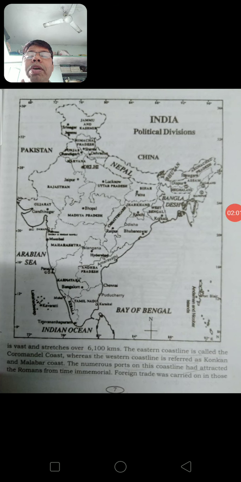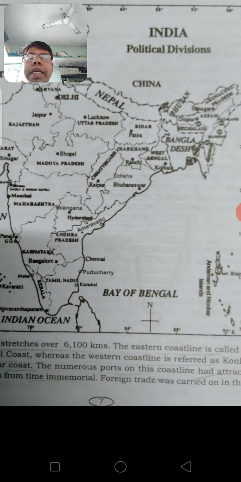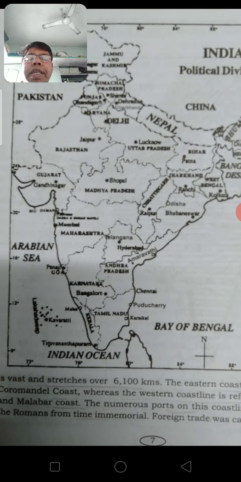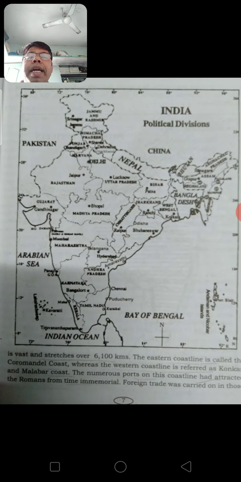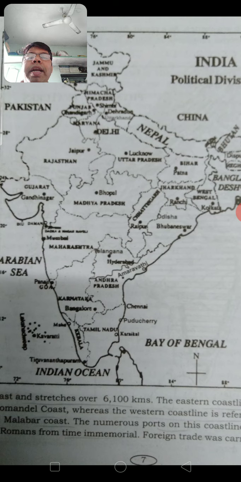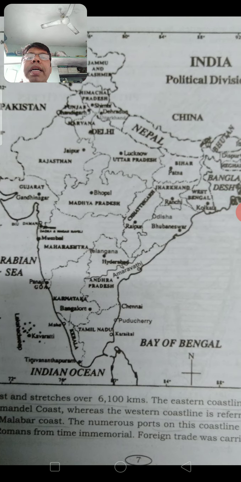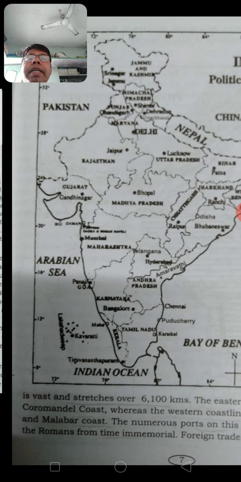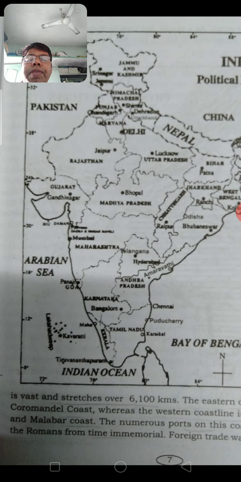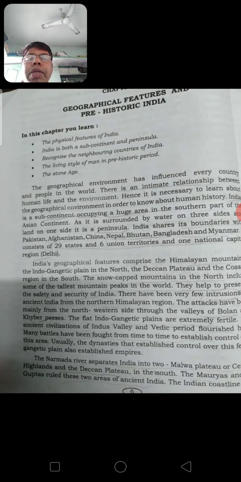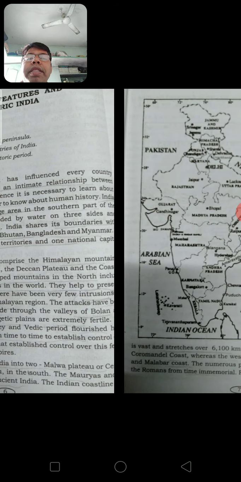See here, to the west of India there is the Arabian Sea. To the east of India there is the Bay of Bengal. South of India there is the Indian Ocean. And one side is extended by land. See here, in the north of India there is Pakistan, China, Nepal, and even Afghanistan is there. I hope you understood. So India is a peninsula, and its boundaries are with China, Pakistan, Afghanistan, Nepal, then Bhutan.